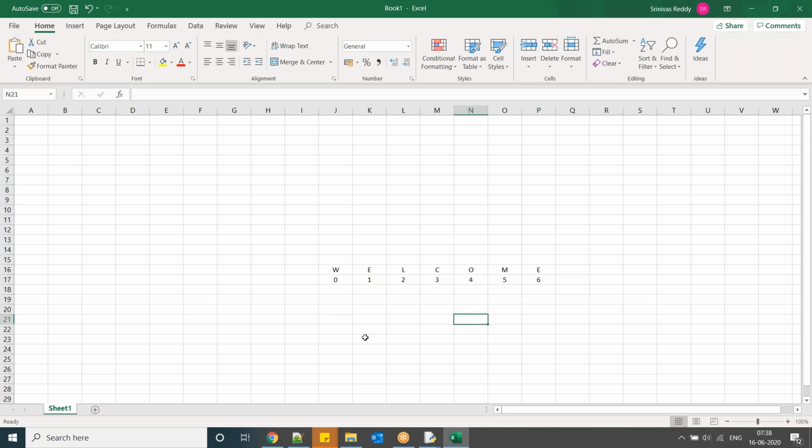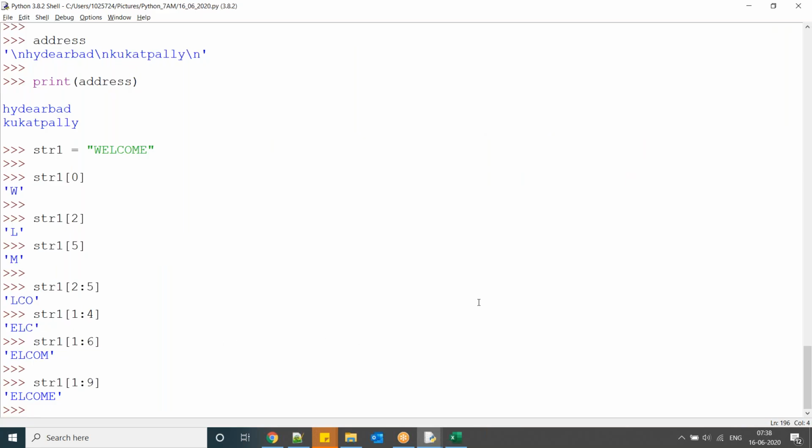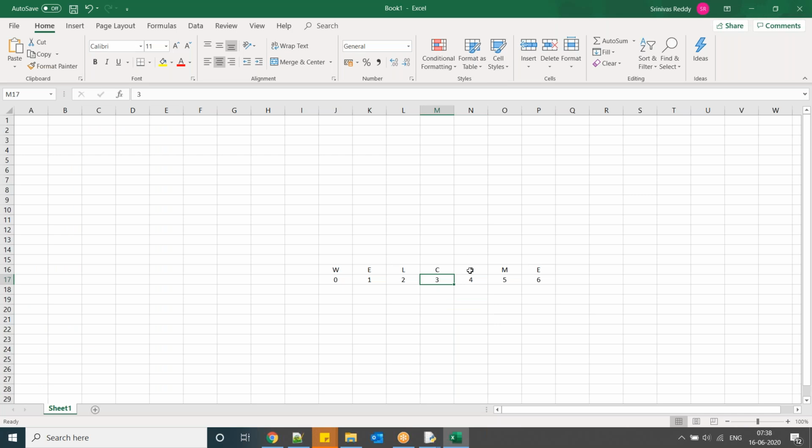So here what you have to observe is this is the string. In this one, what positions do you want to extract? Suppose you want these characters, means 1 to 4.